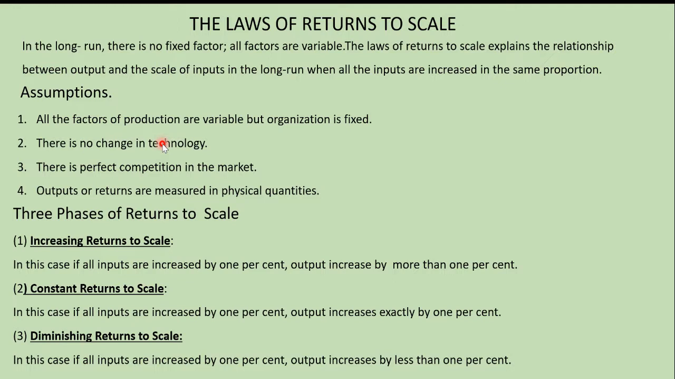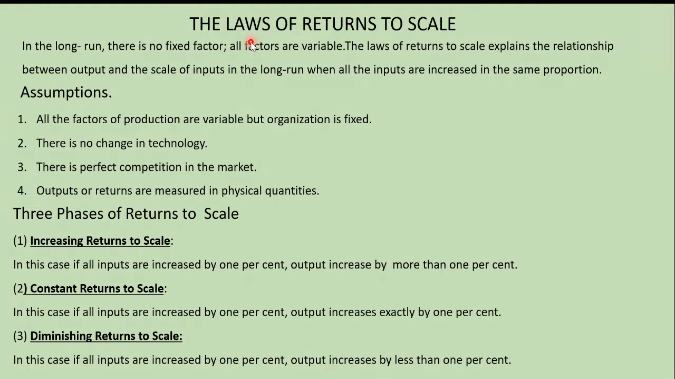I've already explained about production function. According to Joseph J. Stigler, production function is the relationship between inputs of productive services per unit of time and outputs of product per unit of time. So what do you mean by production function? It is the relationship between the inputs and the outputs.